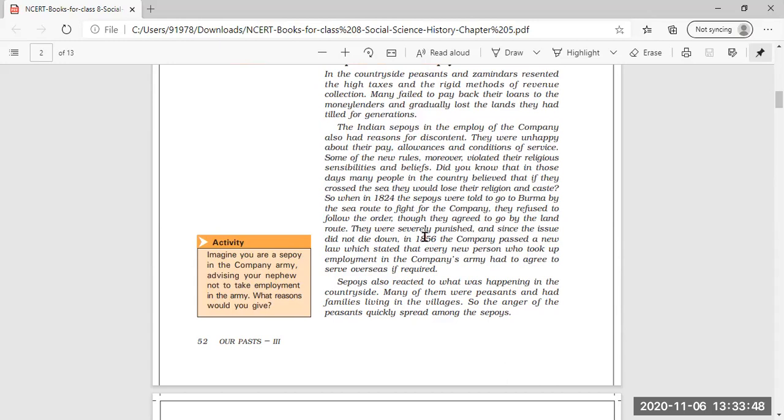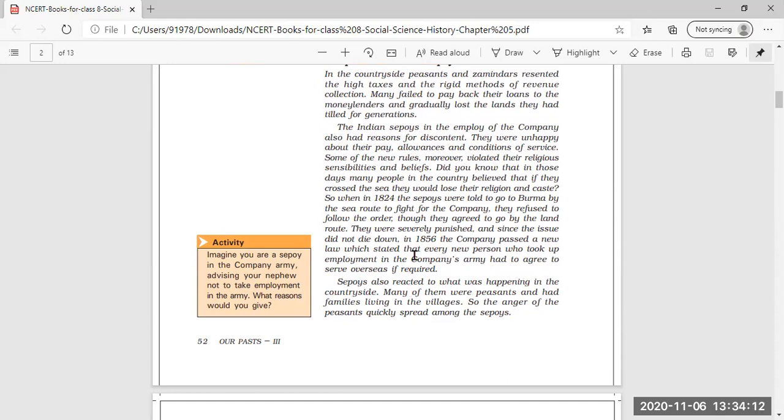Then, since the issue did not die down, in 1856 the company passed a new law which stated that every new person who took up employment in the company's army had to agree to serve overseas if required.